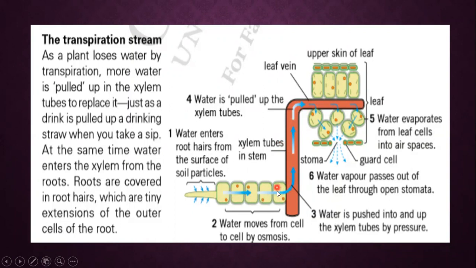For example, if this cell loses its water and gives its water to the next cell, it will have no water in it, so water from the neighboring cell will move into here. This is how the cells at the base lose water and give their water to the neighboring cells. Then more water will be absorbed from the soil, and in this way the water is transported throughout the plant cells.